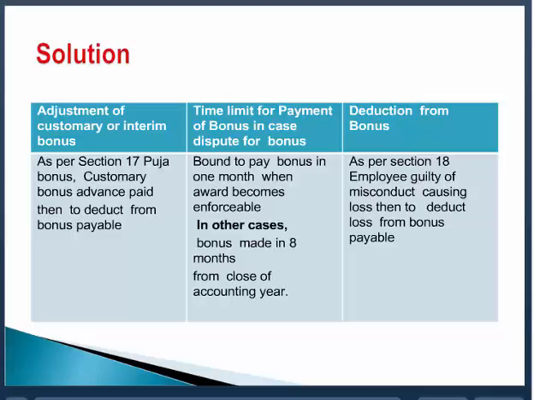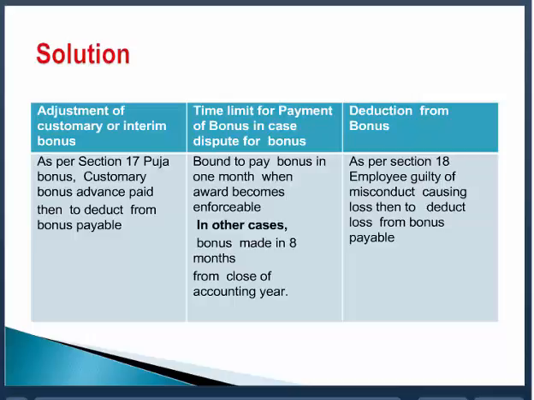So the employee is guilty of misconduct, and as a result there is a loss to the employer. The employer can deduct this amount from the bonus payable only from that accounting year where the misconduct has happened.